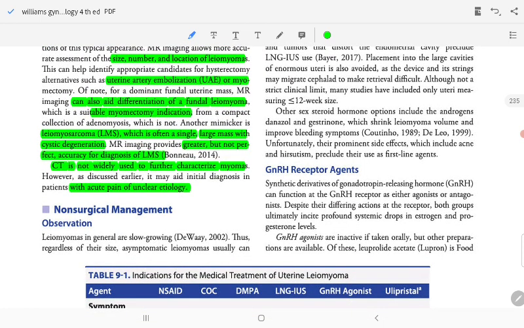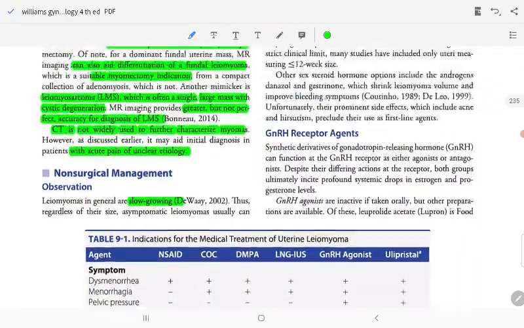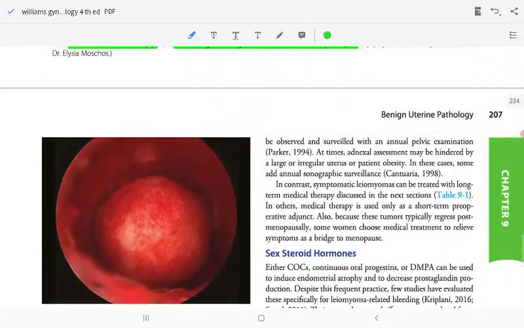Observation and non-surgical management: leiomyoma is generally slow growing, thus regardless of the size, asymptomatic leiomyoma can usually be observed with annual pelvic examination. At times, adnexal assessment may be hindered by a large irregular uterus or patient obesity. In contrast, symptomatic leiomyoma can be treated with long-term medical therapy, discussed in the next video.